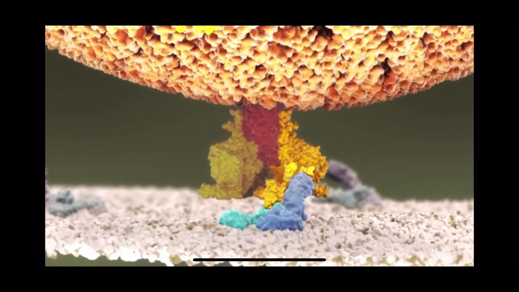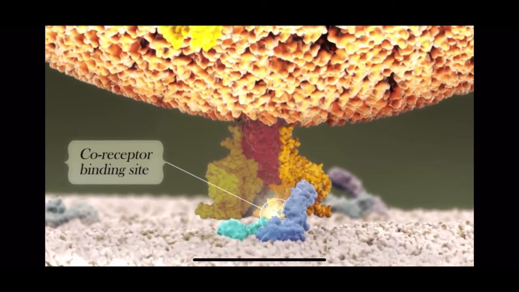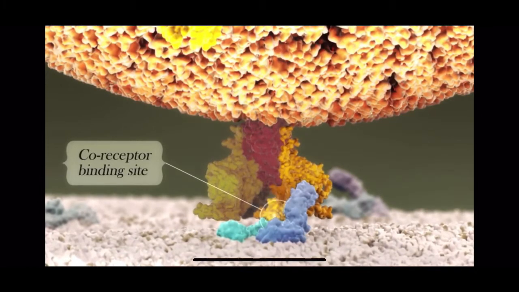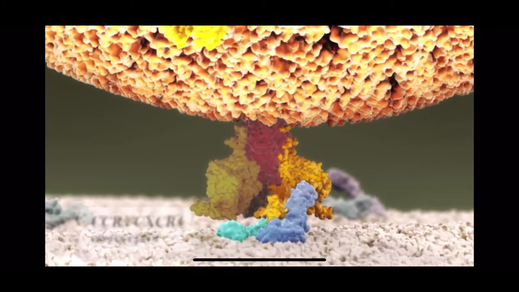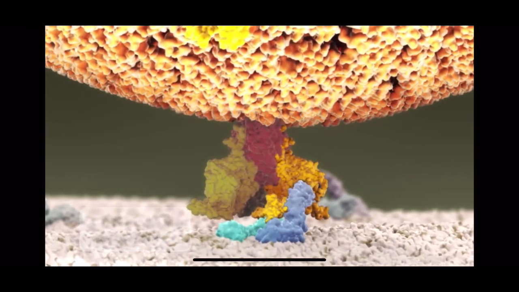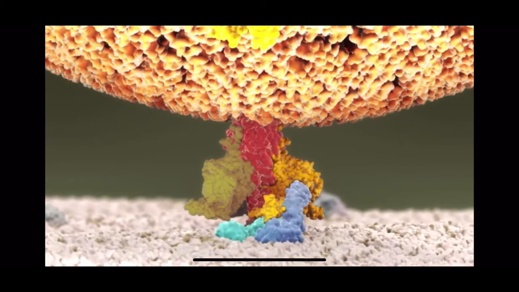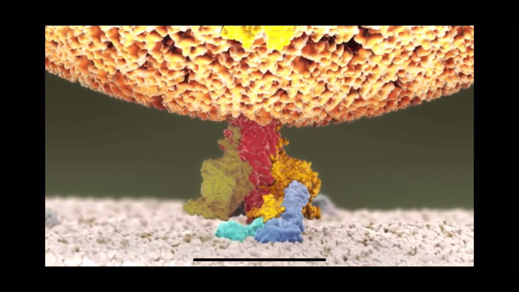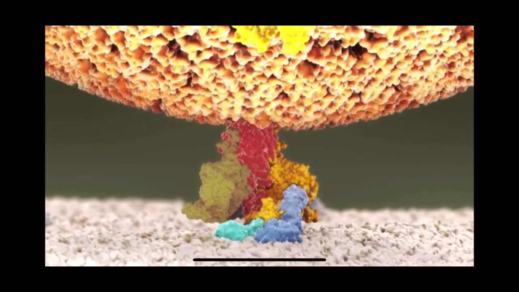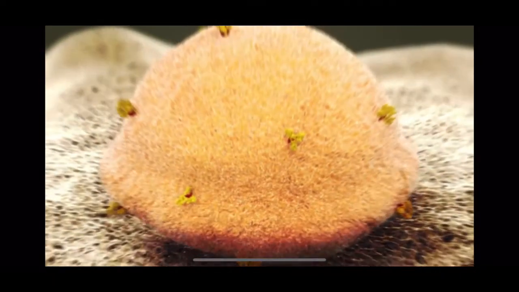Following binding to CD4, GP120 undergoes further folding, which leads to exposure of its co-receptor binding site. Exposure of the GP120 co-receptor binding site enables engagement of the chemokine CCR5 or CXCR4 co-receptors. Following co-receptor binding, additional structural alterations expose GP41, which inserts into the host cell membrane. This initiates a series of major structural changes in GP41 that bring the viral and host cell membranes together, resulting in membrane fusion and release of the viral core into the host cell cytoplasm. This is where viral replication starts.